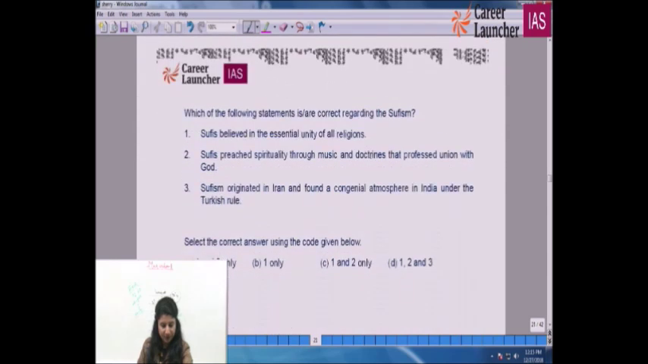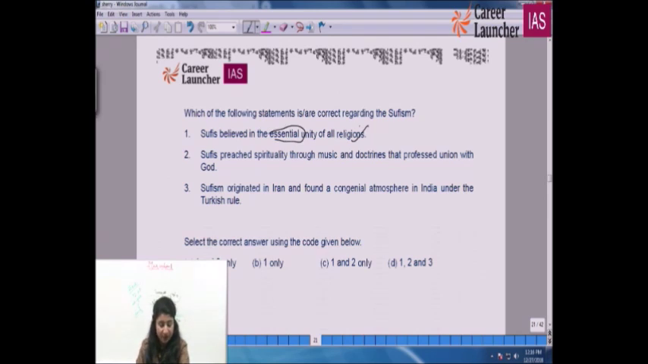Which of the following statements are correct regarding Sufism? Sufism is like a sect where people enjoy life, they believe in God by singing, and they believe primarily in the unity of all religions and in the unification of everybody. There is nobody who is higher, nobody who is lower, everyone is equal. So which statement is correct regarding Sufism? They believed in the essential unity of all religions. That was their core point.